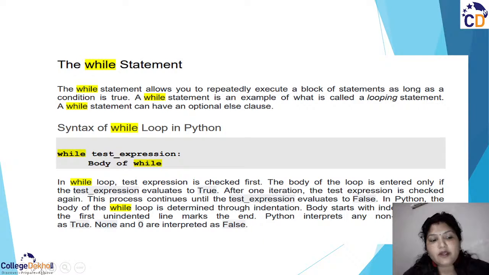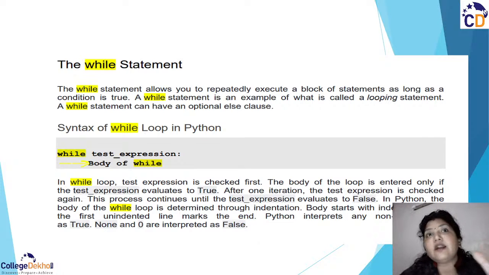The most important point while using the while loop or any looping concept in Python is the indentation part, right? Whatever is coming under the body of the while loop would be written using indentation, or you may say spacing. That would tell the compiler that these statements belong to the while loop, right? Let us see some more concepts in this. In while loop, the test expression is checked first.